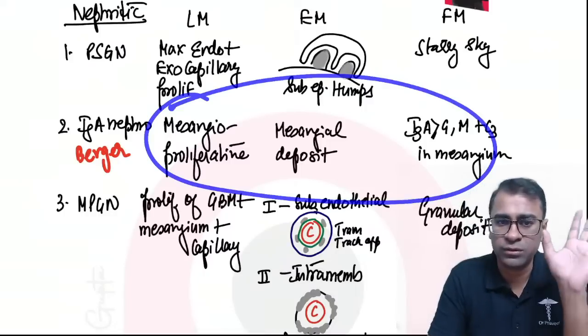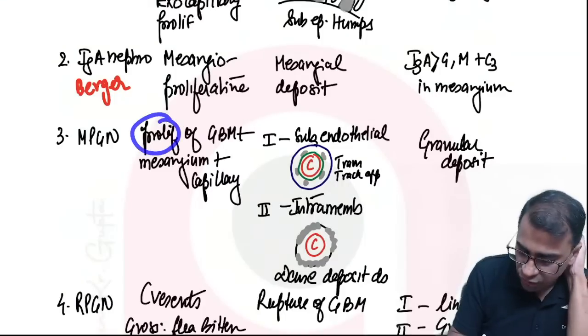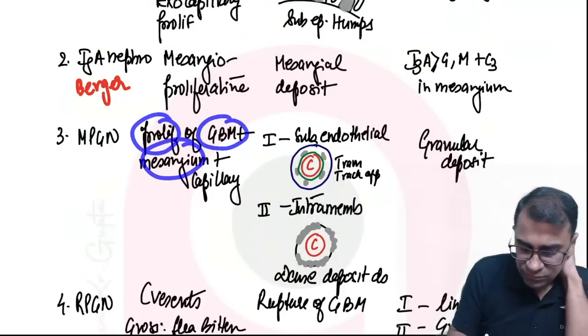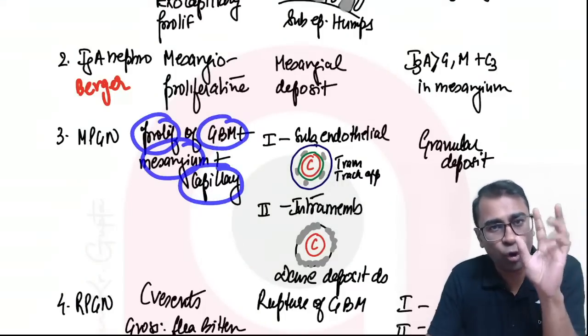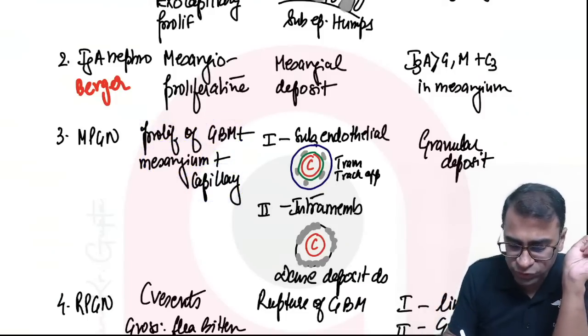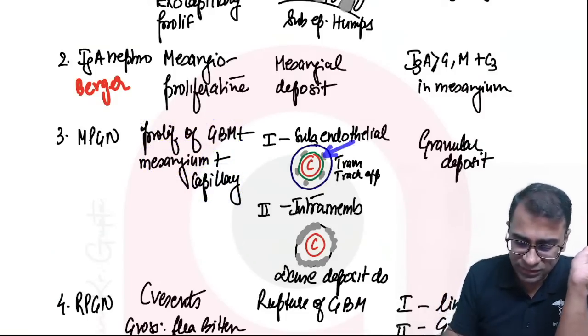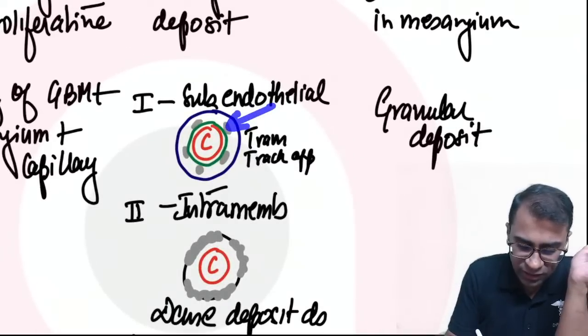In case of MPGN, you see proliferation of GBM, mesangium, and capillary. When you see all three things proliferating, in type 1, the deposition occurs in the subendothelial area. Suppose there is a subendothelial area, this is a capillary.